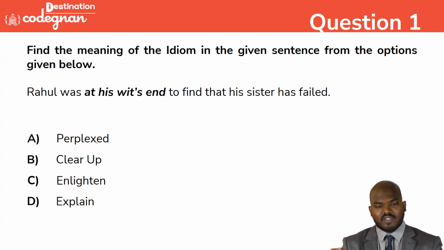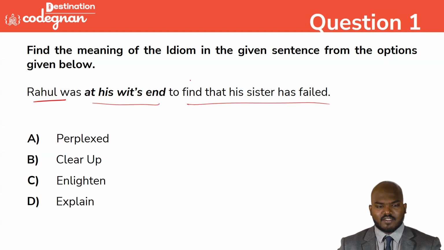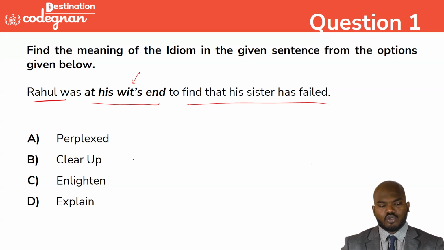Rahul was at his wit's end to find that his sister has failed. At his wit's end, we don't know the meaning of the phrase, but we will try to understand the situation of the sentence. His sister has failed, so it is something negative. So we can say that Rahul was at wit's end, meaning he had an extreme feeling. So then it should be clear.